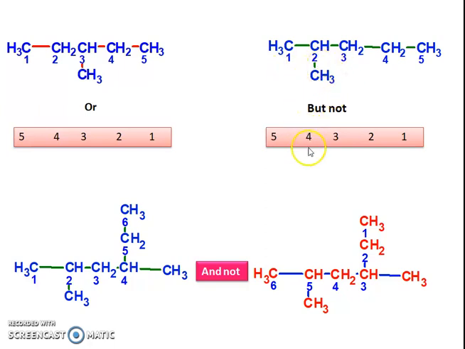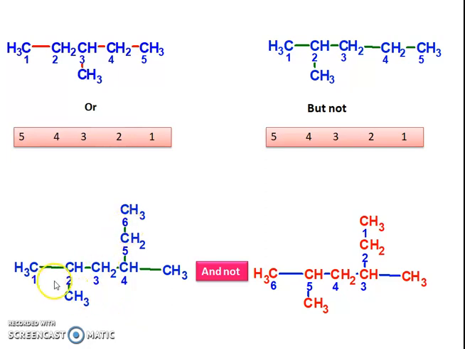It is number 4, and therefore this side of numbering is not correct. But numbering on the other side will be the correct numbering. Therefore the left-hand side numbering 1, 2, 3, 4, 5, the blue colored numbers, is the correct numbering. This is the wrong one.